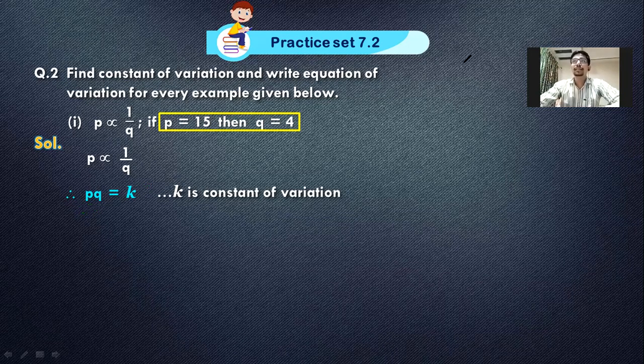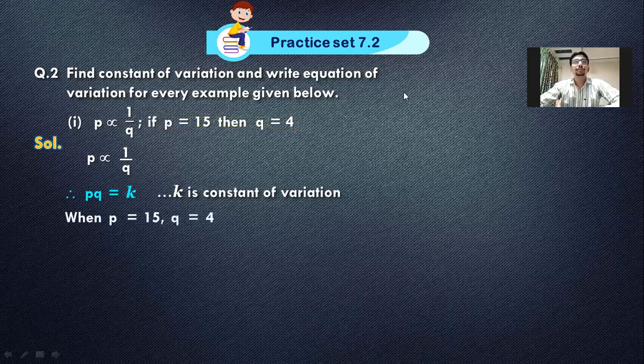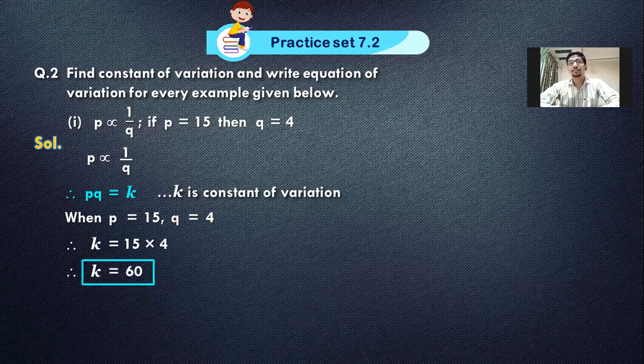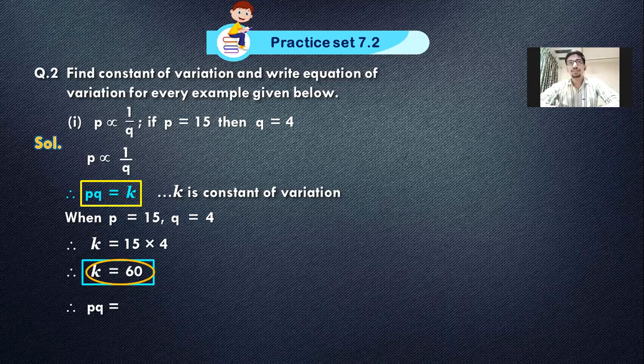Okay, so p alpha 1 upon q as it is mentioned. Step number 1, copied from the question, is inverse variation. Second step: I for inverse, I for into. So what will I write? P into q is equal to k, as we have the constant of variation. Your job is to get the value of k. That means you first look in the question and check whether we are given the values of p and q, so that we can multiply them and get the value of k. Of course, 15 and 4 are given. 15 is p, 4 is q. Let us multiply them. You can go orally also.